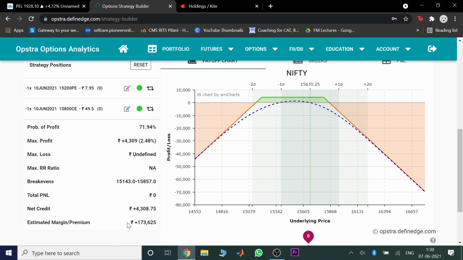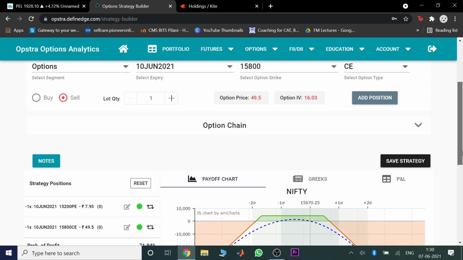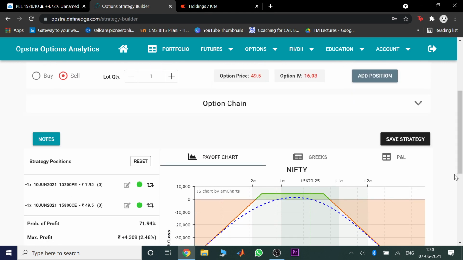You can see this estimated margin is 1,73,000 here. Now how do you bring this down so that you have a decent return at least? I will hedge my positions. Now how do I hedge my positions? To hedge an option which you have sold, you basically buy an option with a different strike price.